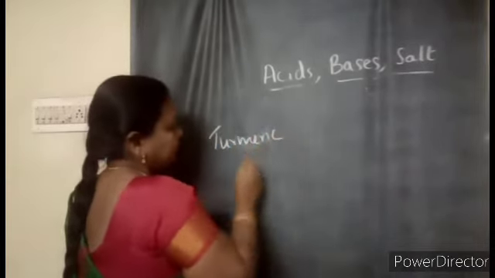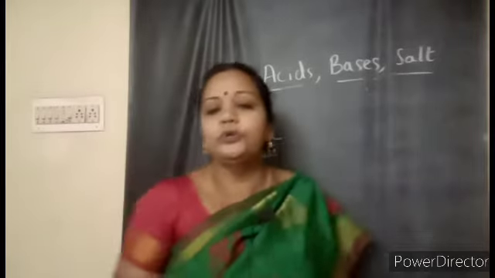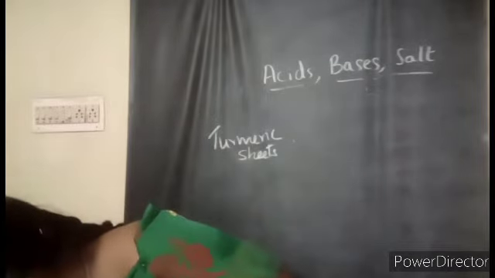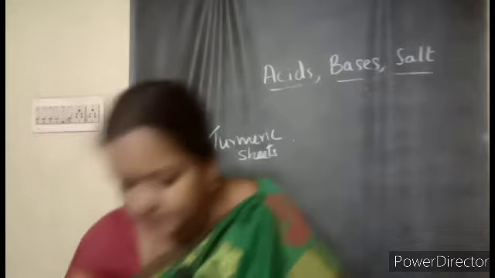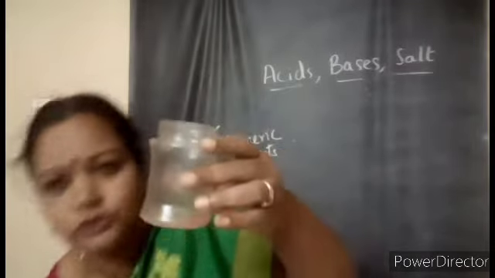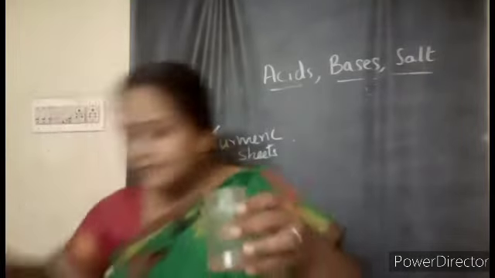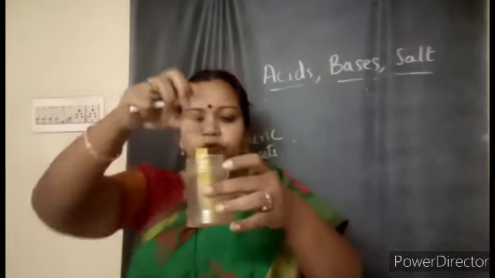So turmeric sheets we can make, and the turmeric sheets can be used to find out whether a substance is acid or base. See for example, now this is the lemon juice. See, this lemon juice is there, no, children? So we have to dip this turmeric sheet. Turmeric, you have to dip it and you have to leave it.